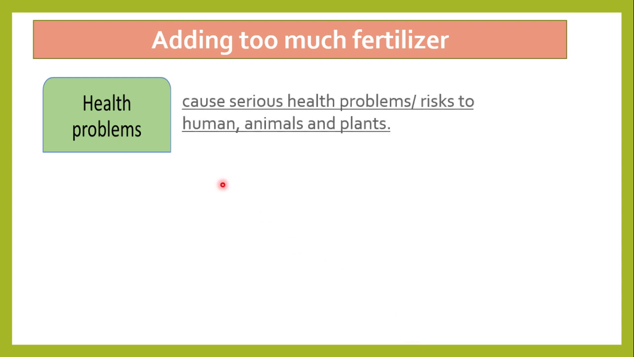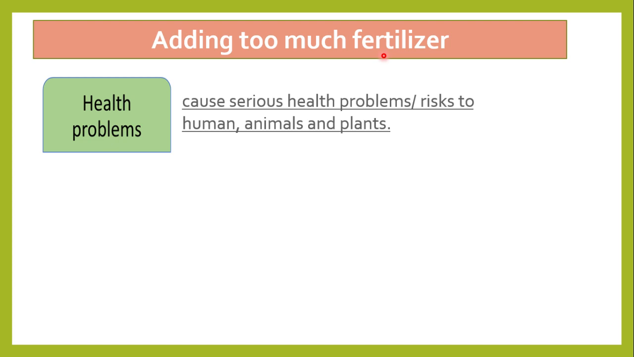Adding too much fertilizer can cause health problems or risks to humans, animals and also plants. Now, think about how it causes health problems to us, animals and even plants. Whenever excessive fertilizer is used in soil, it may be absorbed by the soil and reach the underground water.